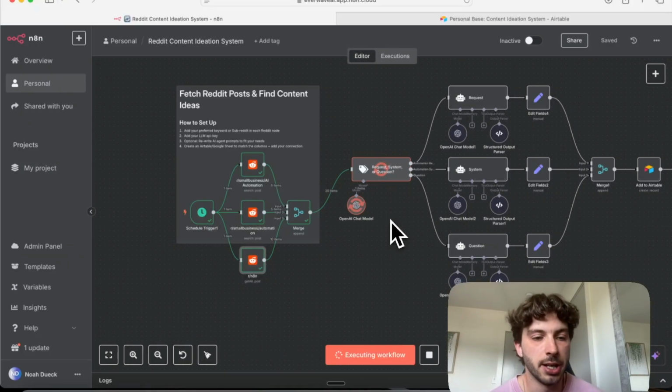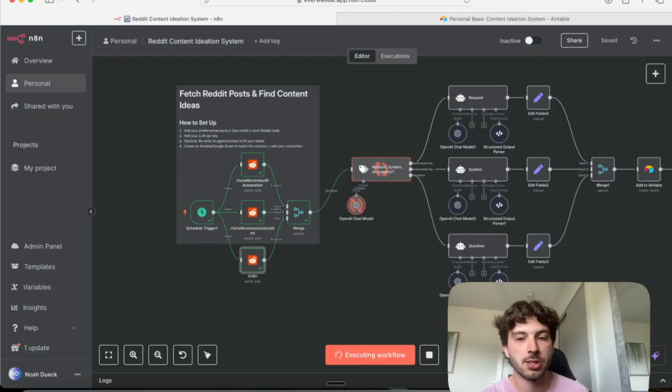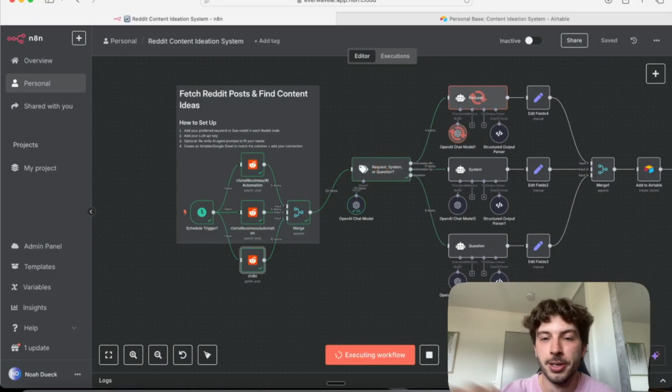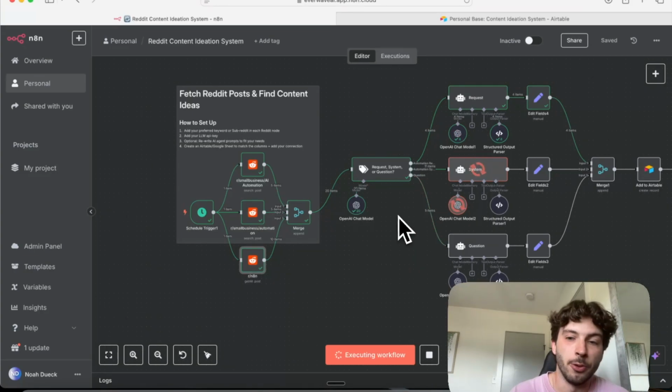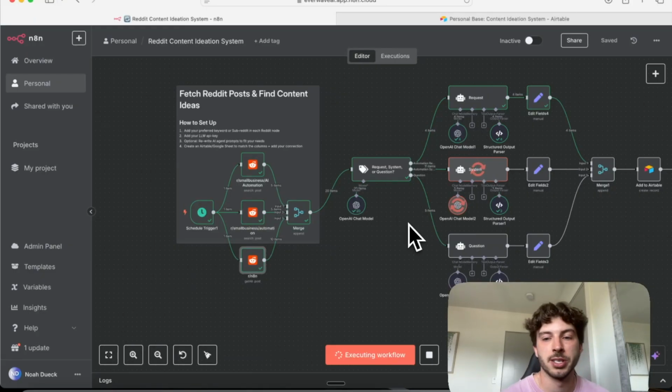Now, this is where you can spice it up. I have it running so that I split all the posts either into a request, so somebody's requesting for an automation, and I do that because that means I can reach out to them and I can sell them my own automation. Pretty simple lead gen tactic there. The other one is system. Say they've already built a system and they've displayed it for people. I'm going to take that and then use that as inspiration for my own content or for my own system building. Last one is it might just be a question.